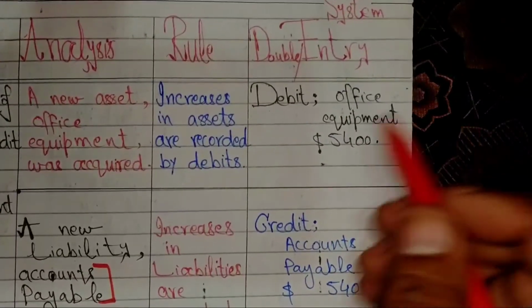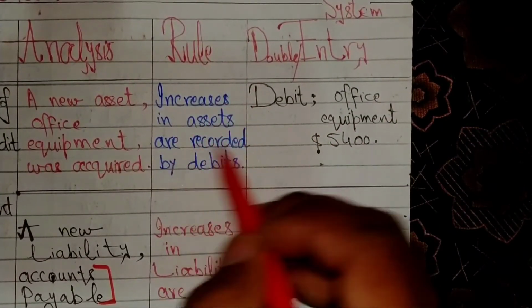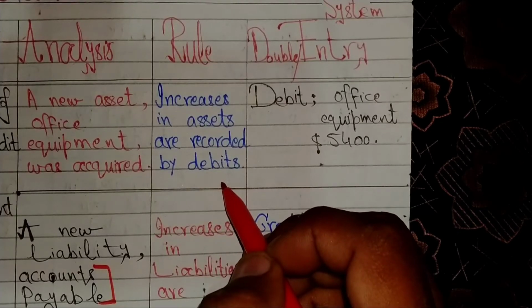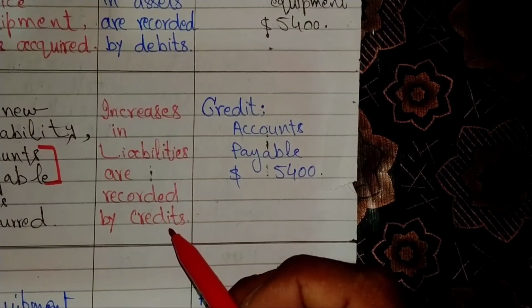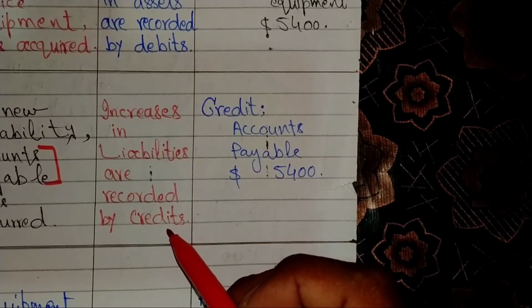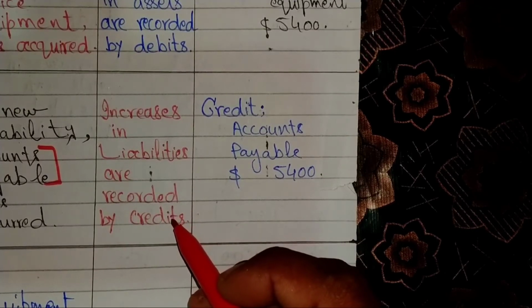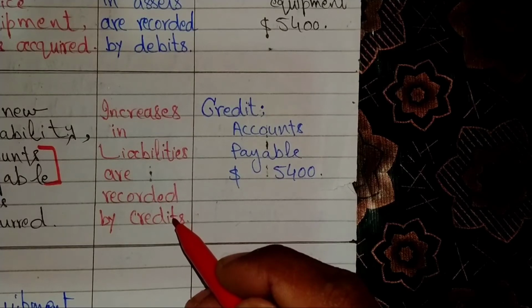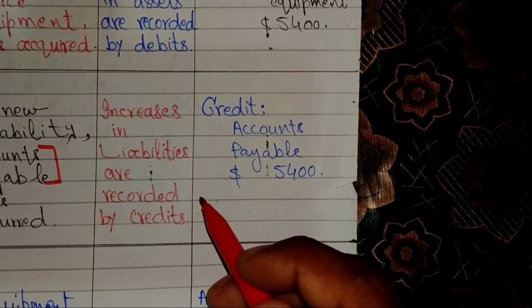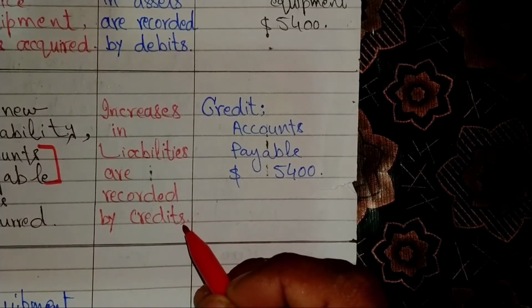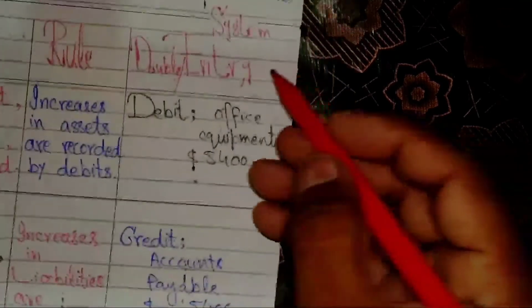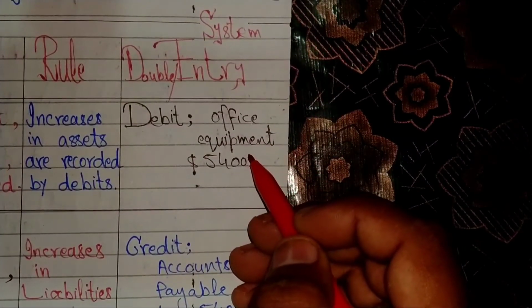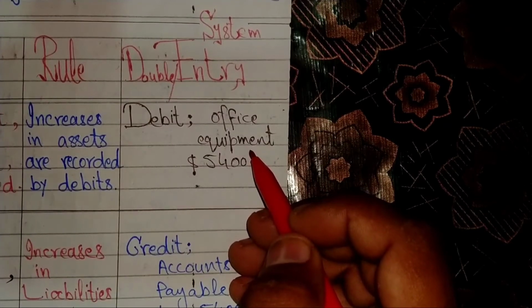What will be the rules? First, increases in assets are recorded by debits, just like office equipment, right? Increases in liabilities are recorded by credits. Office equipment purchase on credit basis and accounts payables comes into existence. With the existence of accounts payables, liabilities are incurred, which will be credit. Clear or understand? When we talk about double entry system, office equipment, which was the debit of the company, amounted